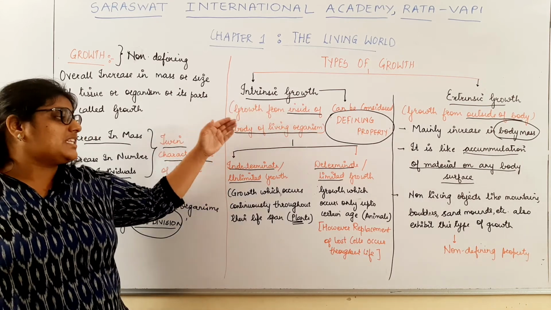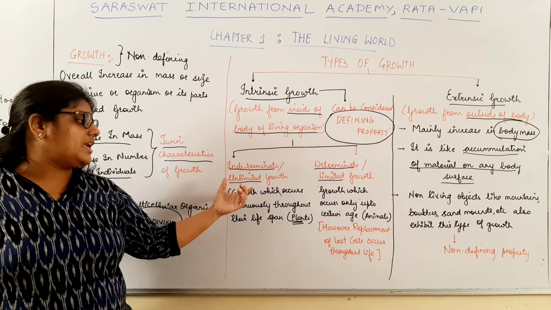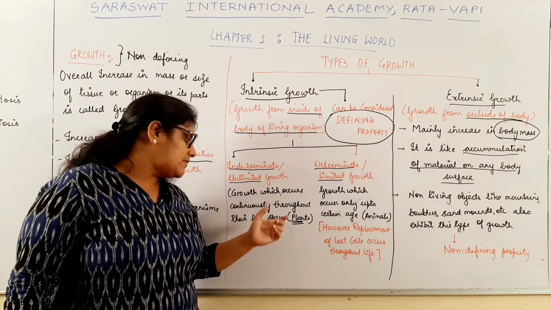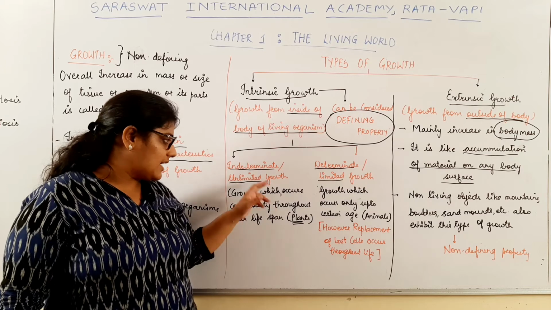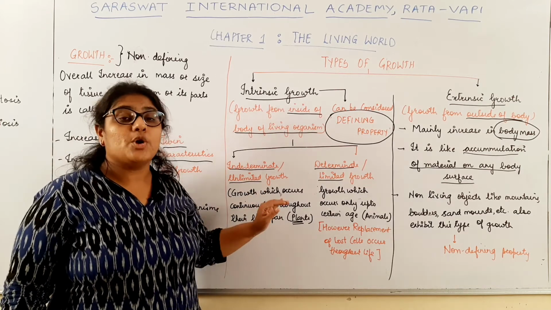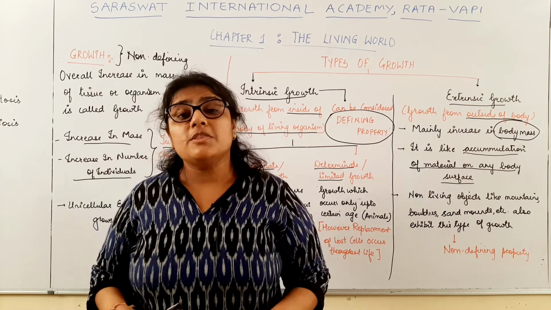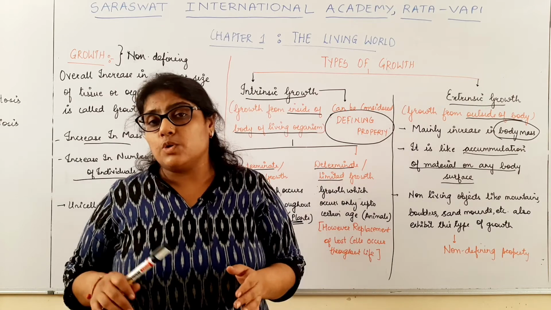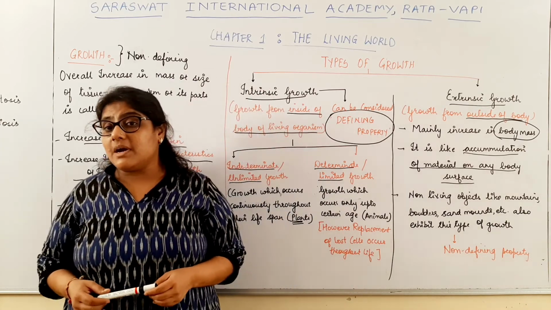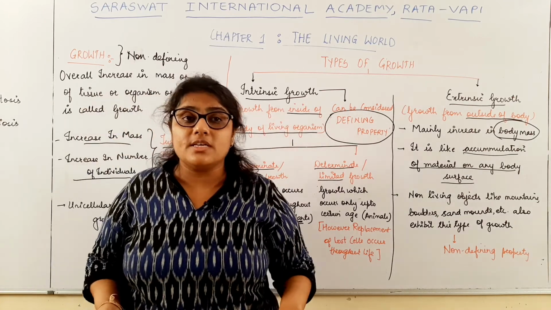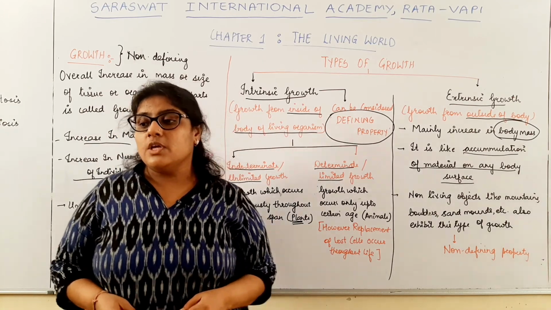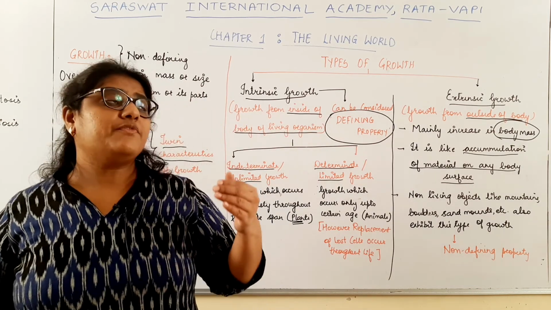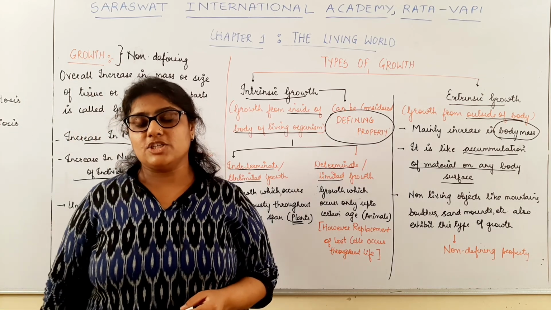Now, intrinsic growth is further divided into two: indeterminate or unlimited growth, and determinate or limited growth. Growth which occurs continuously throughout the life of an organism is unlimited growth, which occurs only in plants, and growth which occurs only up to a certain age is called limited growth, which occurs only in animals. But we need to keep in mind that in animals the replacement of lost cells occurs throughout life. So here we come to the end of the lecture. The next characteristics of life we will study in the next lecture. Thank you, students.